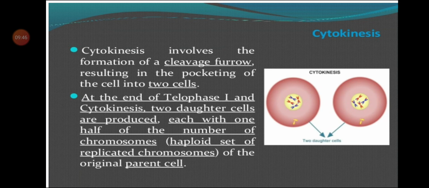At the end of telophase 1 and cytokinesis, two daughter cells are produced, each with half the number of chromosomes, a haploid set of replicated chromosomes, of the original parent cell. You can see that from the parent cell, half of the chromosomes are in one daughter cell and half are in the other daughter cell. So the chromosomes are divided into two equal parts.